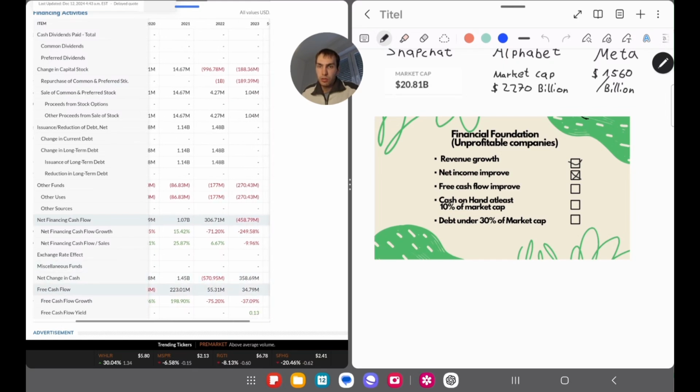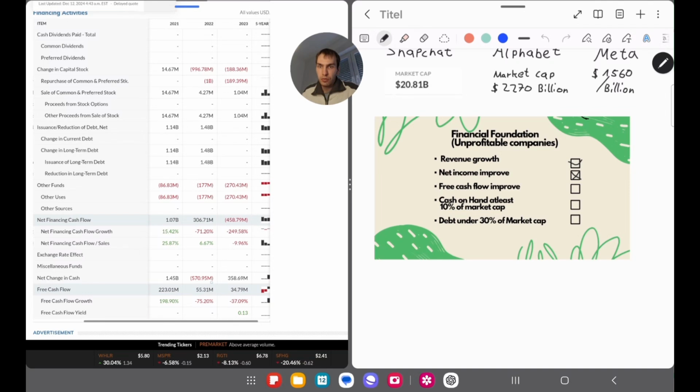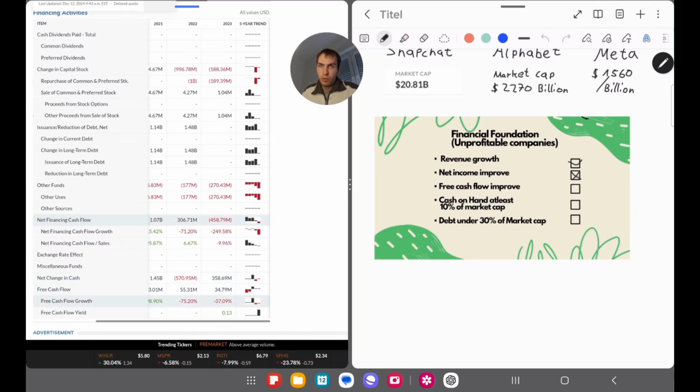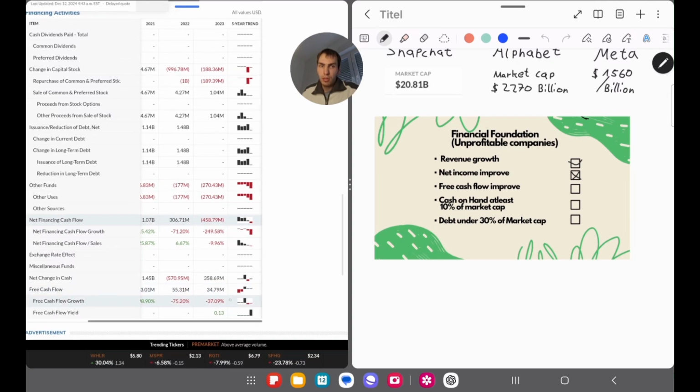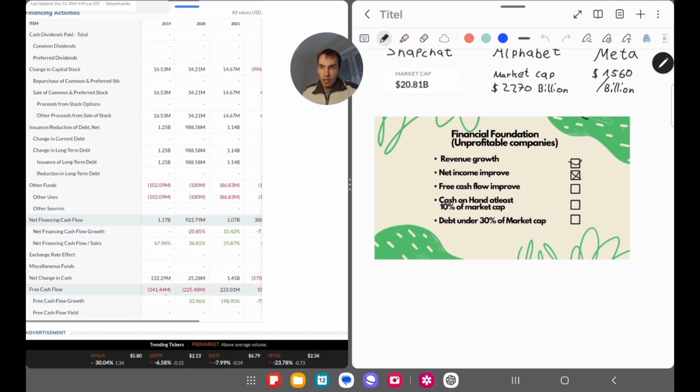Then in 2022, we have a decline of the free cash flow to 55 million US dollars. In 2023, we have a decline again to 34 million US dollars. So at the end, it's an improvement. We became positive on free cash flow, but we have had a decline for some years now, so we don't really like to see that. I will give a check here anyway.